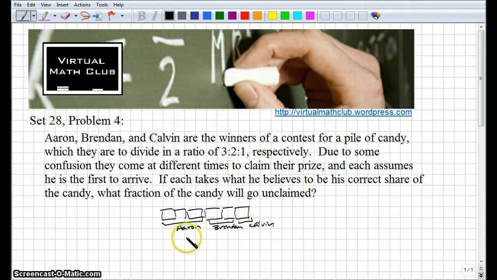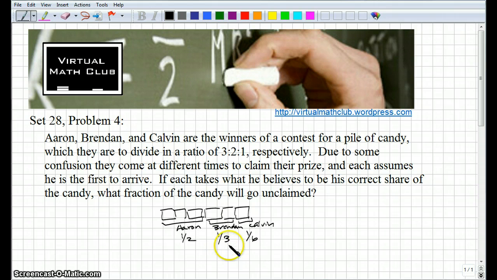and so of the total amount of candy, Aaron, if he comes by himself, and he thinks he's the first person, he's going to take half of the candy, right? 3 out of 6, okay? And Brendan is going to take 2 of 6, which is a third, so he thinks he's entitled to a third of the candy, and Calvin will get a 6th, okay? Does that make sense? So those are the fractions that they think they're entitled to based on the ratio that they're supposed to divide the candy into.